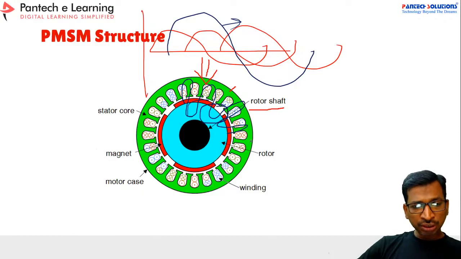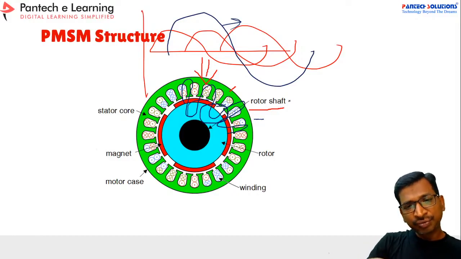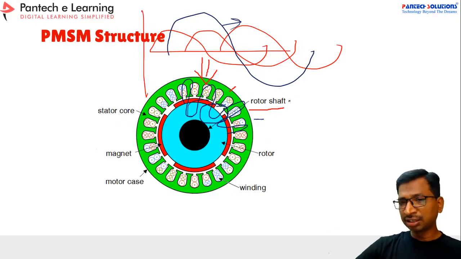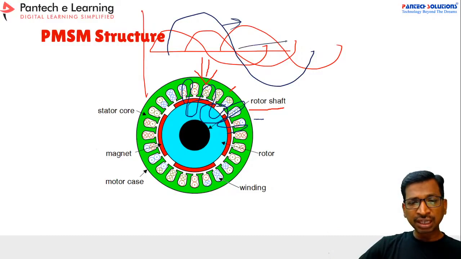Due to the permanent magnet available on the rotor side, this magnetic field will align with the stator supply field. Once the rotor is aligned with the stator, we rotate this resultant flux. This resultant flux will keep on rotating, and with respect to this the rotor will get activated. That's why we call it a synchronous motor. So this is a synchronous motor.